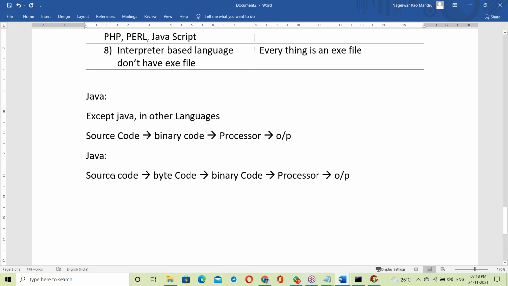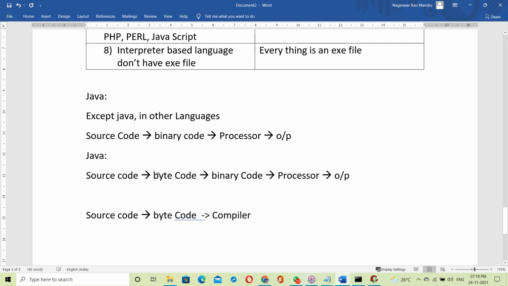See this: source code, byte code, binary code. Who converts source code to byte code? This is done by the compiler.